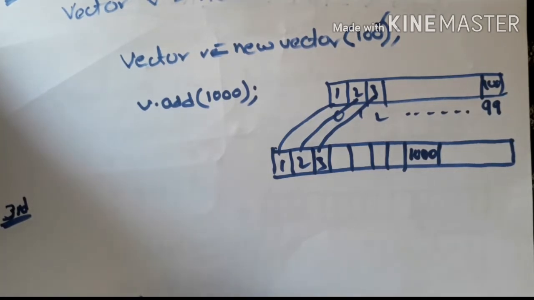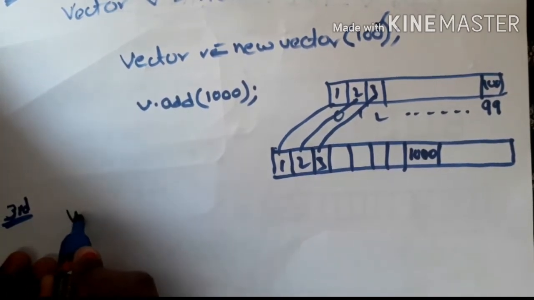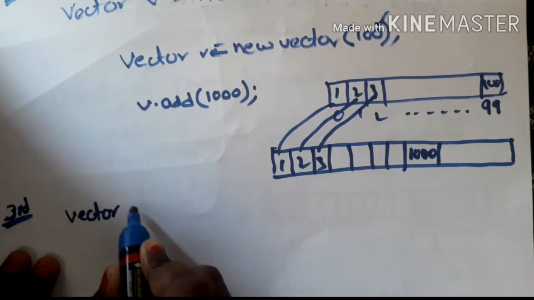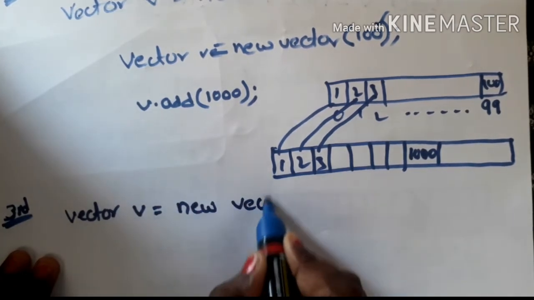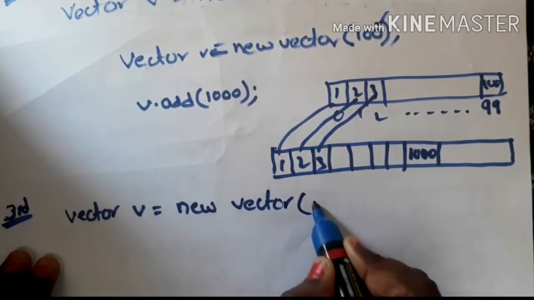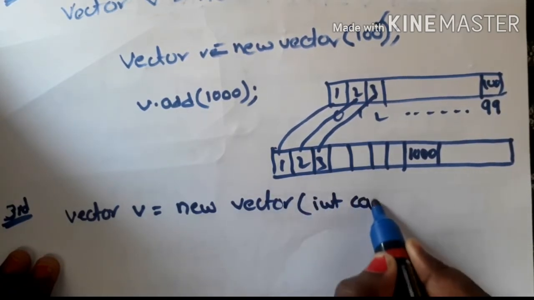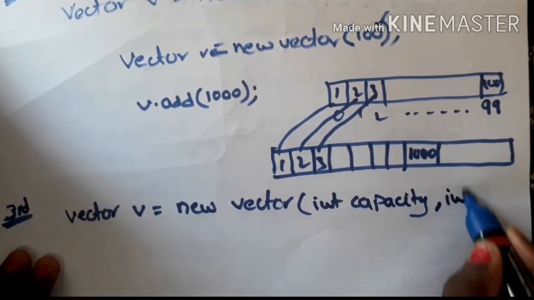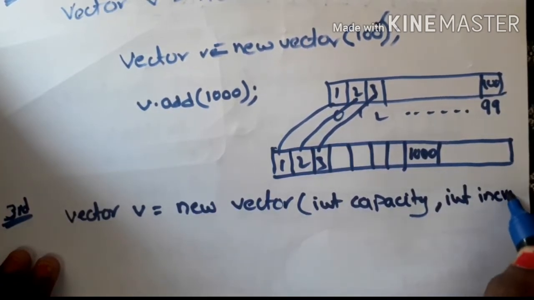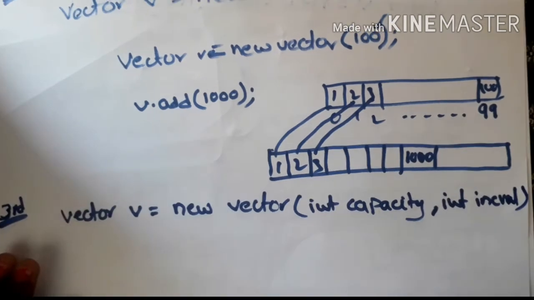The third approach for creation of vector object is Vector v equal to new Vector of int capacity, comma, int increment value. Right? What is this increment value?